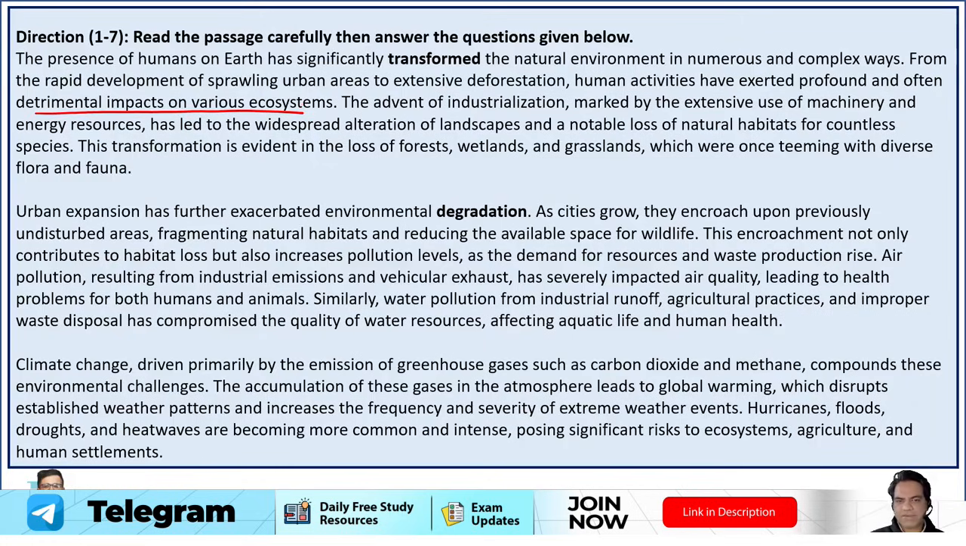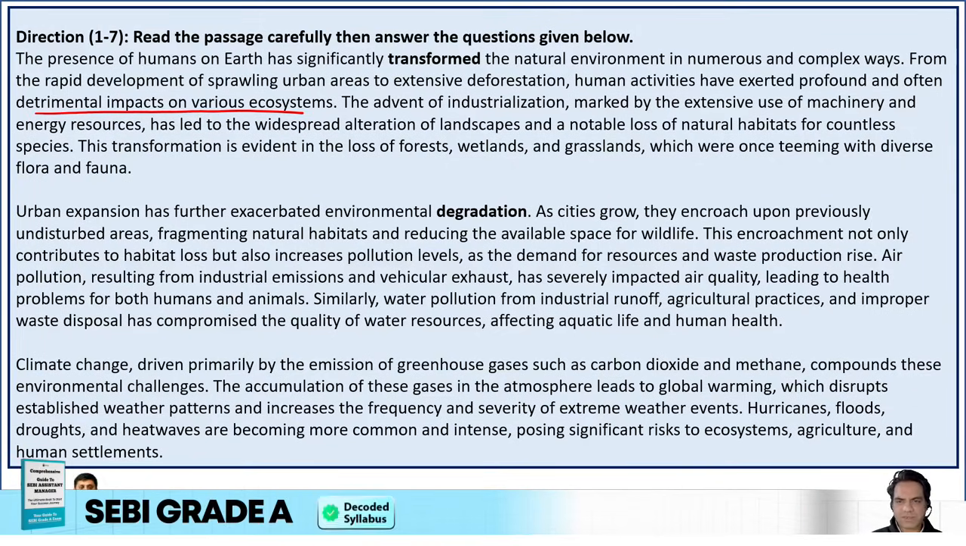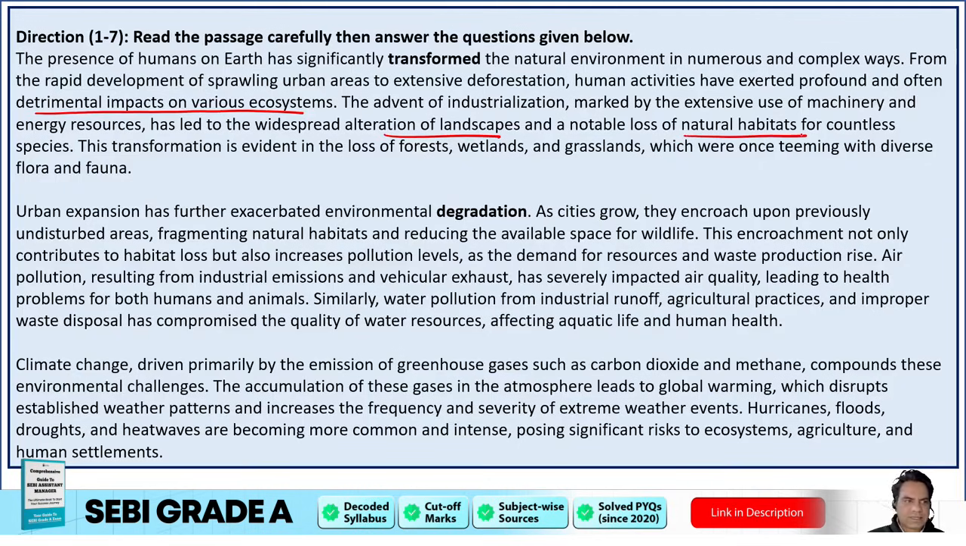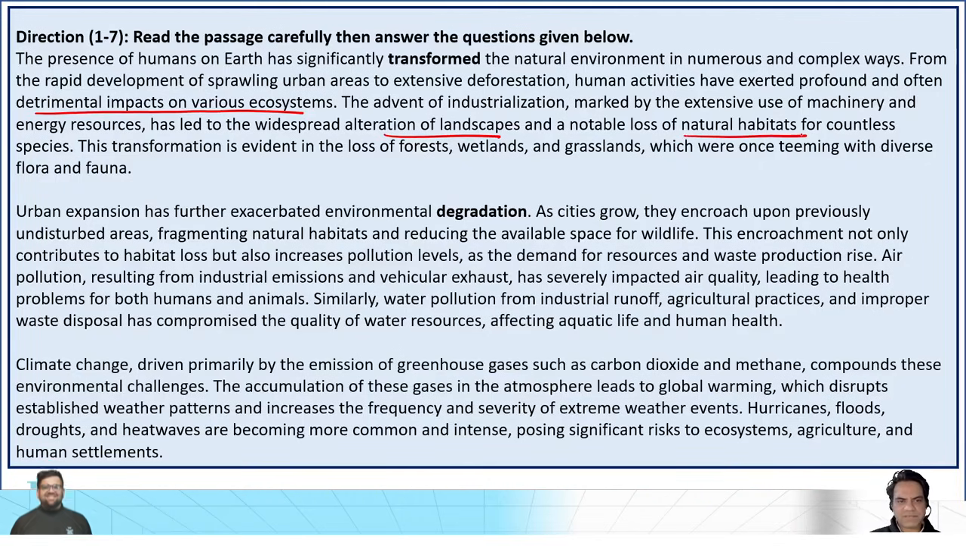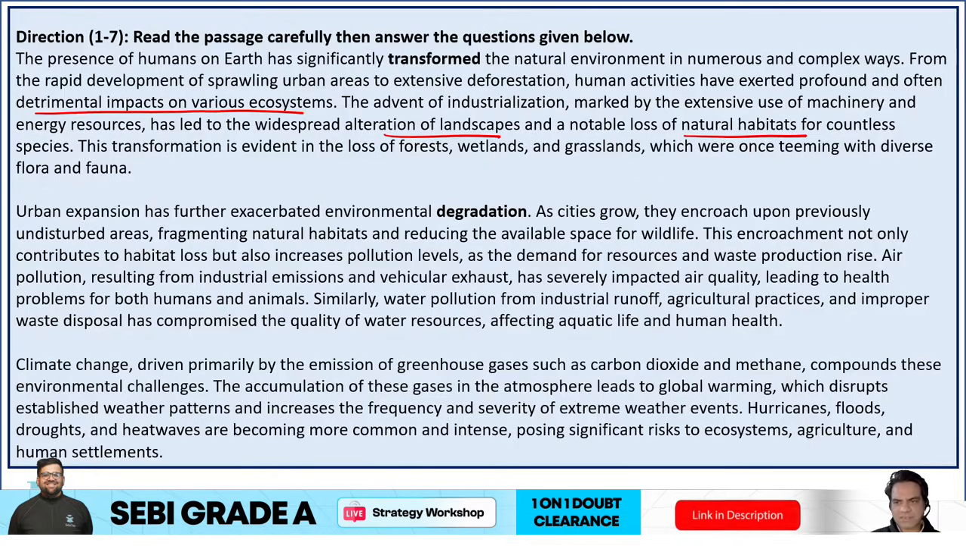For first question, the advent of industrialization marked by the extensive use of machinery and energy resources has led to the widespread alteration of landscapes and notable loss of natural habitats. I think that's the answer. For countless species. This transformation is evident in the loss of forest, wetlands, and grasslands, which were once teeming with diverse flora and fauna.